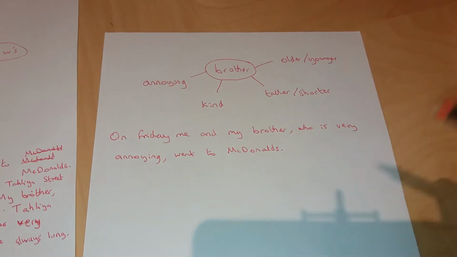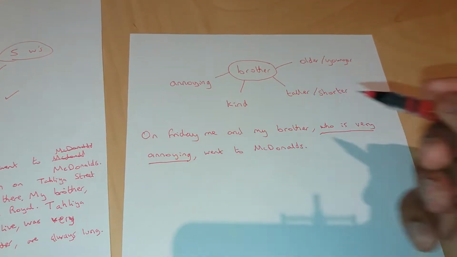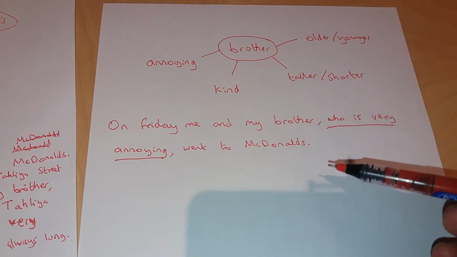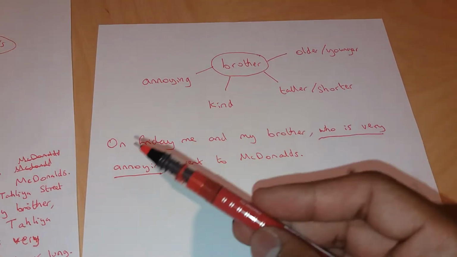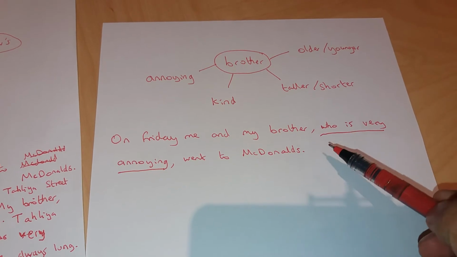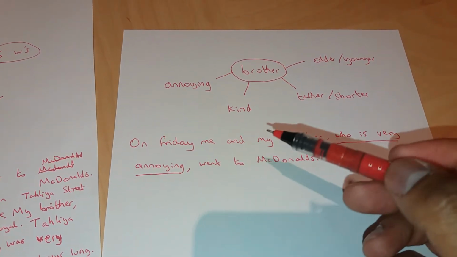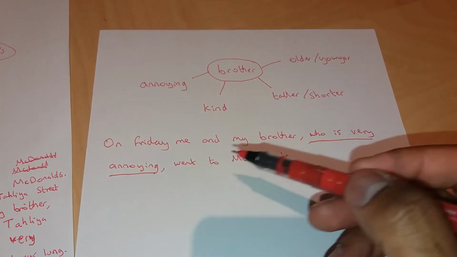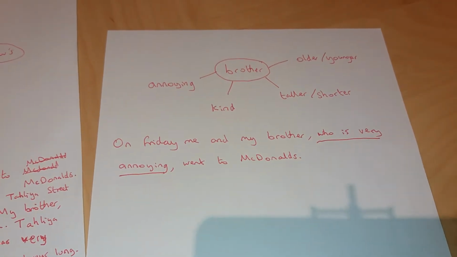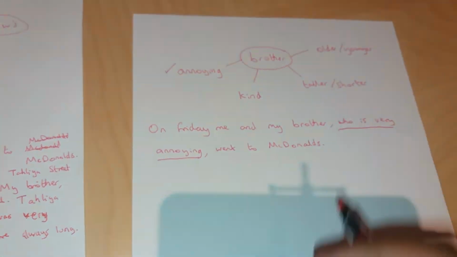This part here, I'm just going to underline it for you, is the extra part, extra bit in the sentence. We don't actually need to put it in. I could read it, on Friday, me and my brother went to McDonald's. So this extra information now can go between the commas. On Friday, me and my brother, who is very annoying, went to McDonald's. And again, I'm going to take this off once I've done it.